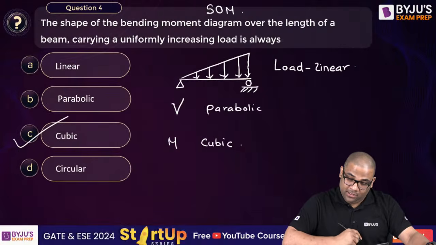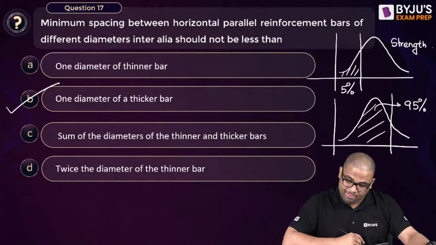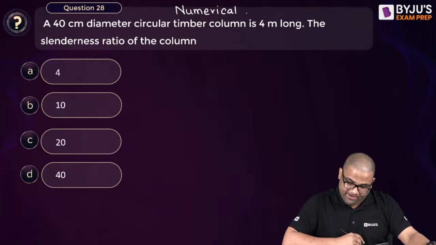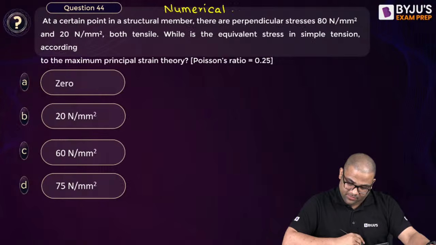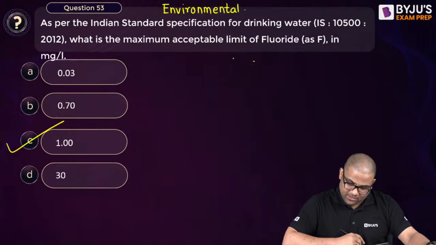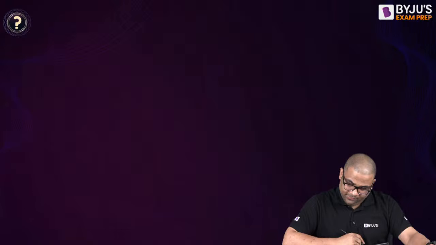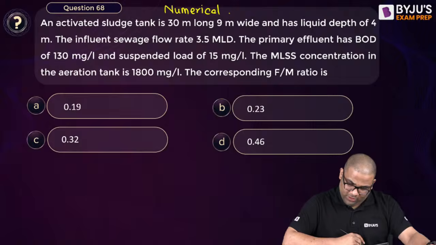So you can see how many questions I skipped. 1, 2, 3, 4, 5, 6, 7, 8, 9, 10, 11, 12, 13, 14, 15, 16, 17, 18, 19, 20.